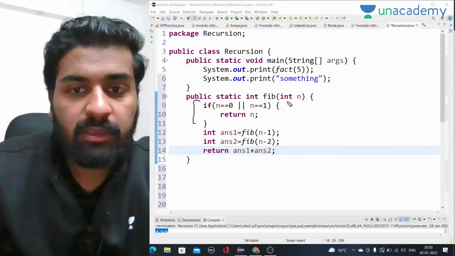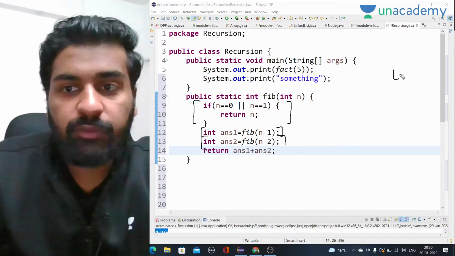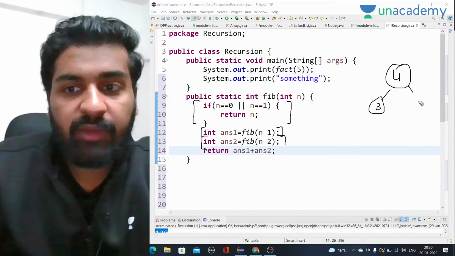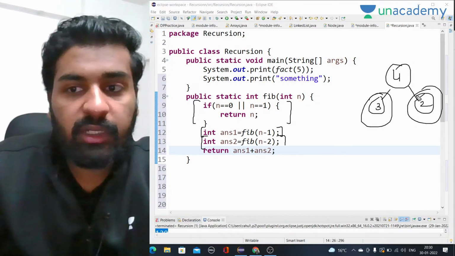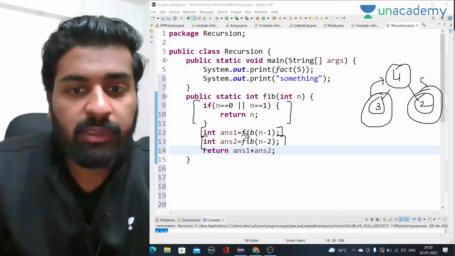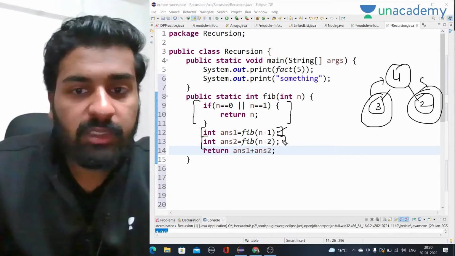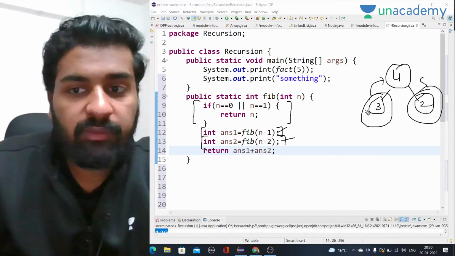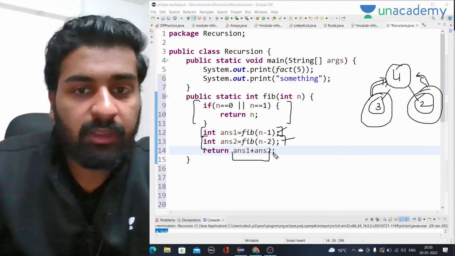This was our base case. This was the assumption part. We are assuming that if we want to calculate the fourth value, we already have the third value and second value. And these have been calculated by the recursion by calling the same function. These are the smaller problems that we have to solve. The small calculation that we have to do is, whatever value I get from here and from here, I will add them and return them. So this is how recursion works.